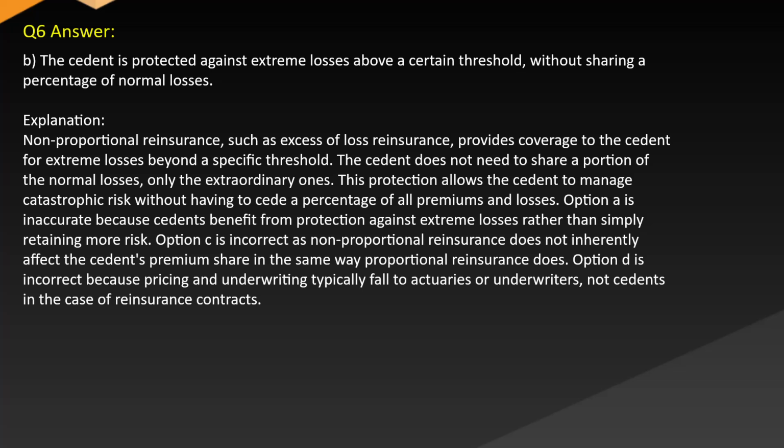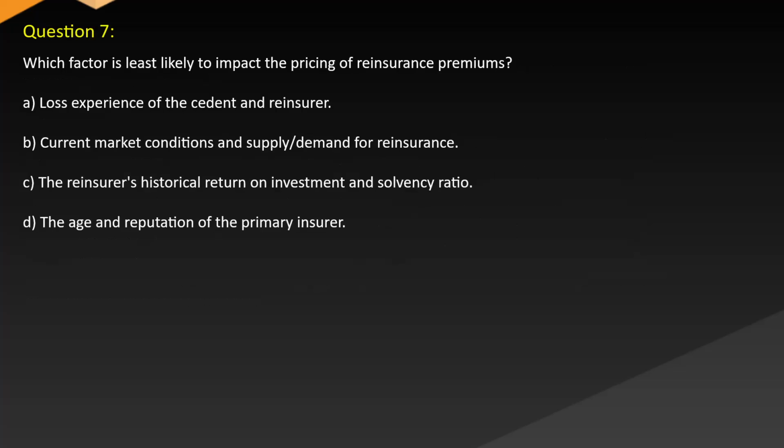Option A is inaccurate because cedents benefit from protection against extreme losses rather than simply retaining more risk. Option C is incorrect, as non-proportional reinsurance does not inherently affect the cedent's premium share in the same way proportional reinsurance does. Option D is incorrect because pricing and underwriting typically fall to actuaries or underwriters, not cedents, in the case of reinsurance contracts. Question 7.